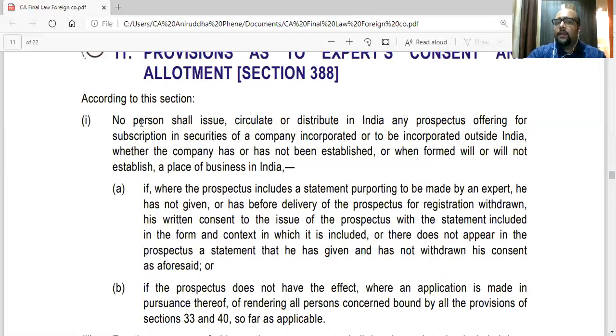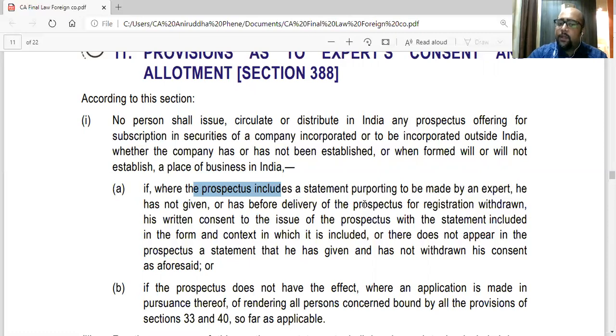So they are saying, again, it's a negative section: no person shall issue a prospectus if the prospectus includes a statement purporting to be made by an expert. It states that there is a statement made by an expert which he has not given. That is the first case. So the prospectus includes a statement which actually he has not given. They have just included a fake statement, so you cannot issue the prospectus if this is the case.